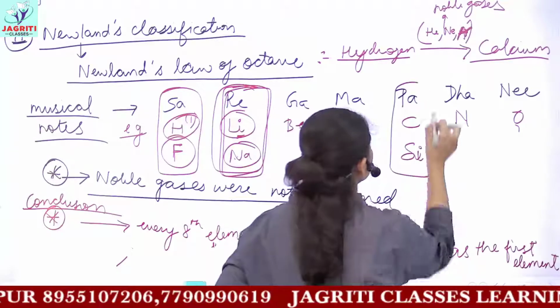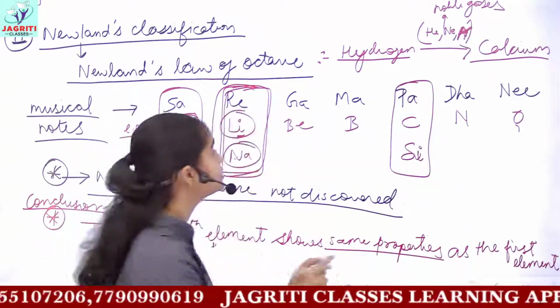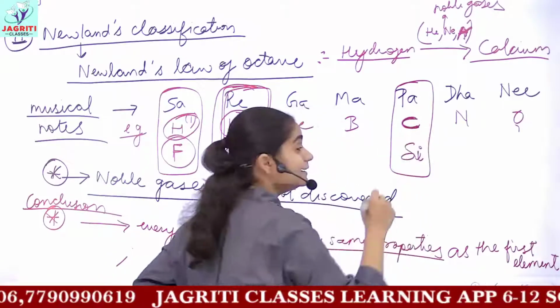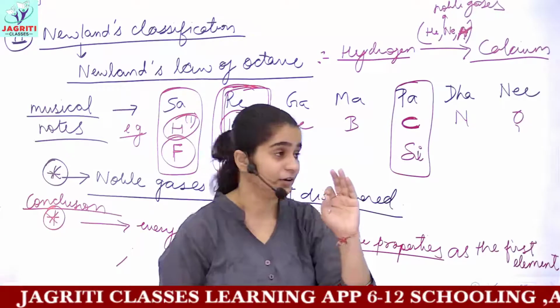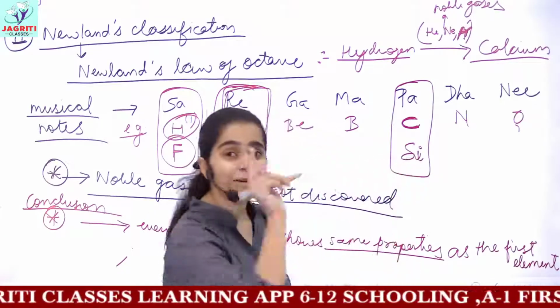And we have read in carbon and its compounds that carbon possesses a unique ability to form chains, and this chain forming ability is called catenation. Therefore, silicon also exhibits catenation.